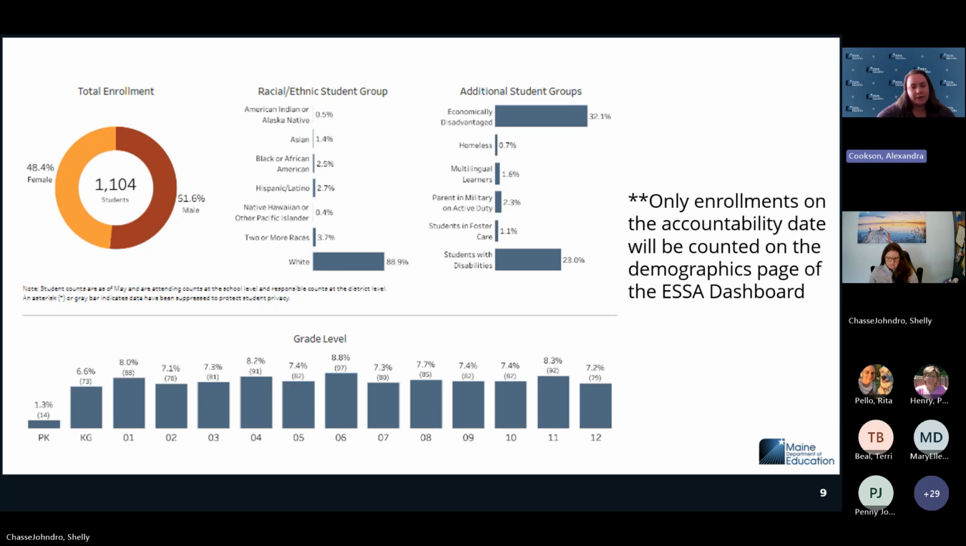If you wanted to cross-reference this data, it would be important to go back to NEO to look at the ESSA demographics report and look at those counts to see which ones are included.